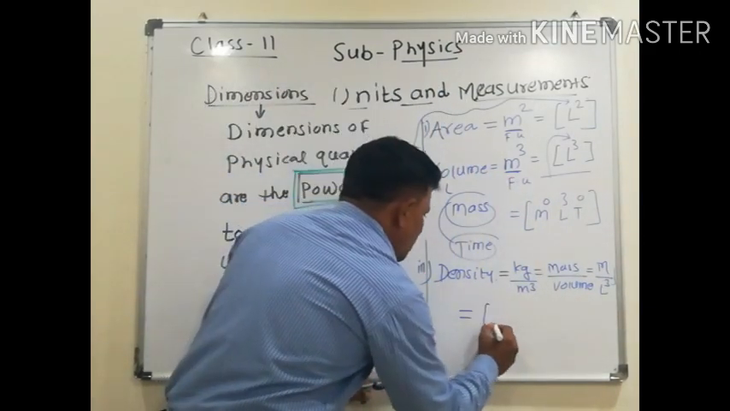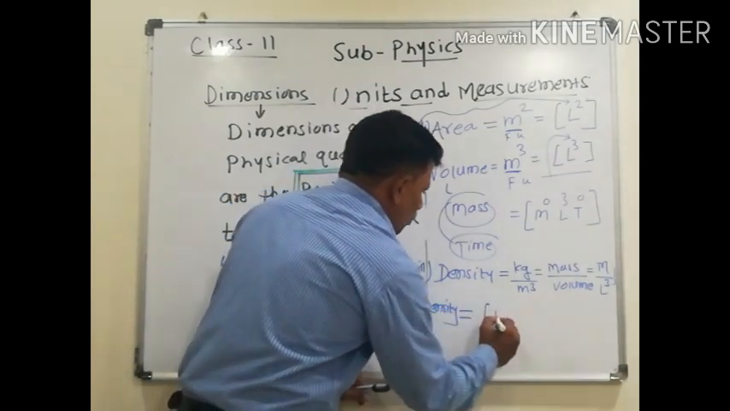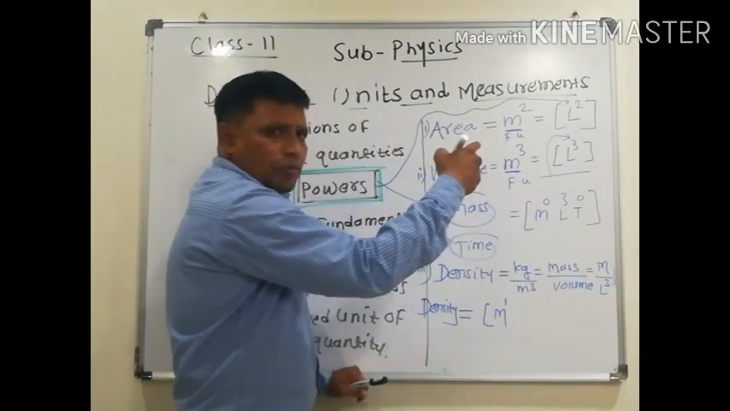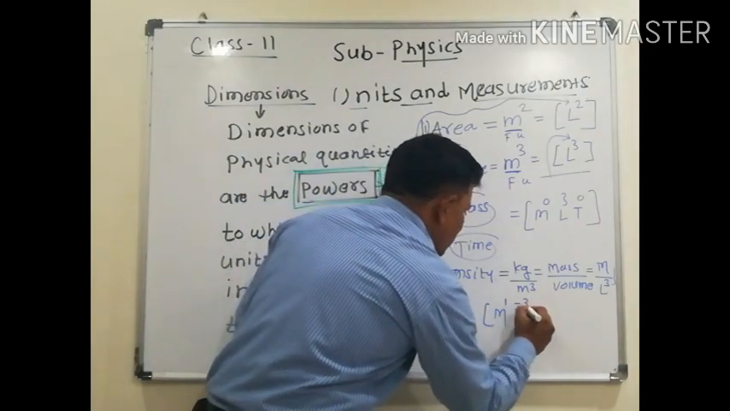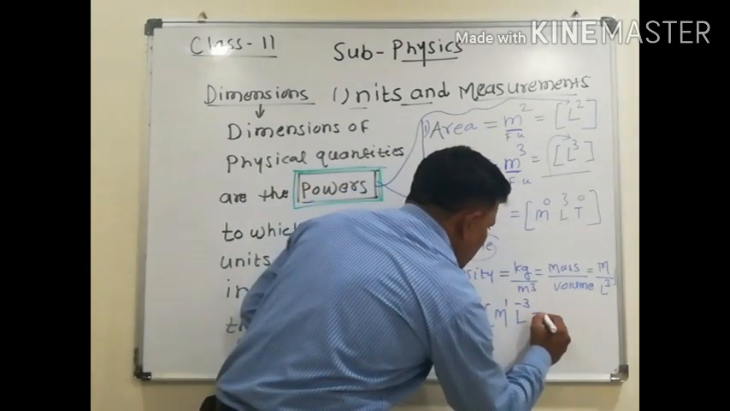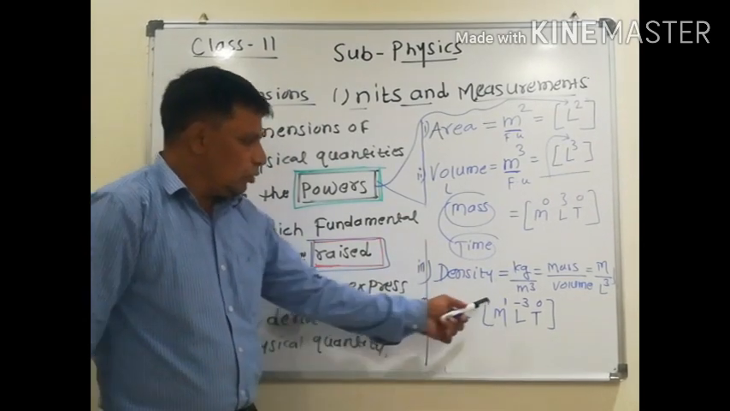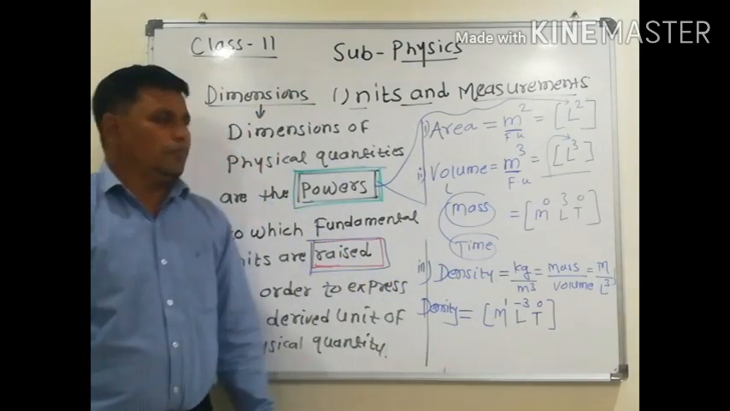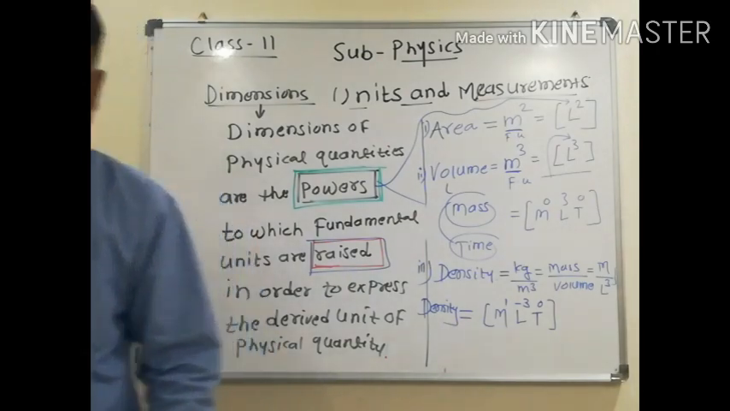So 1 in mass. Okay, denominator to numerator, so it shifts and becomes minus L minus 3. What about T? T is not there, T0. This is the dimension of density: 1 in mass, minus 3 in length, and 0 in time. Okay, write down area, volume, and density.